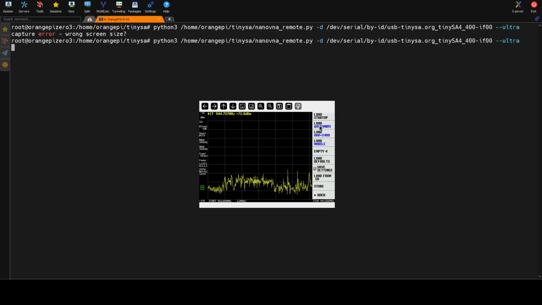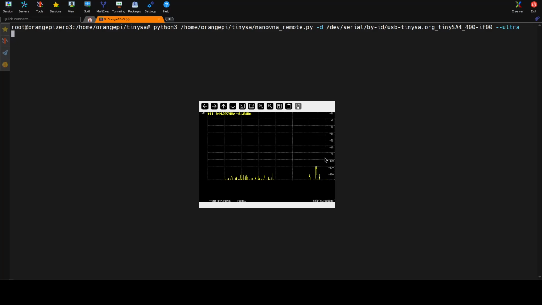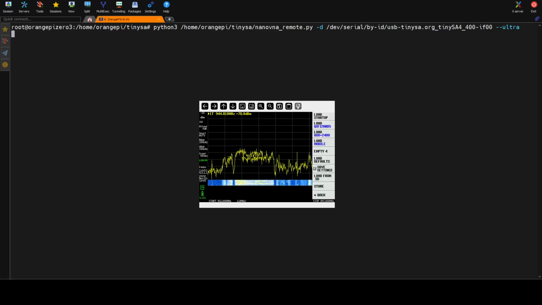So we can load some other presets to show that we can control the device remotely. Actually, it's not a very good working solution, but it is better than nothing. We can load the other preset.